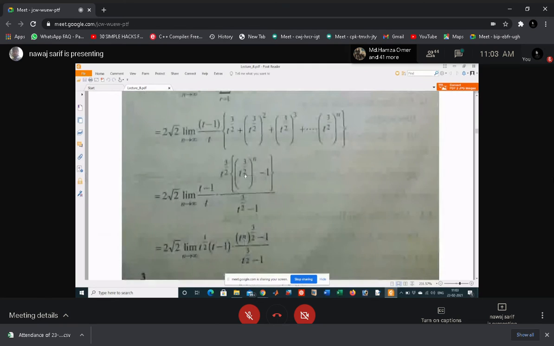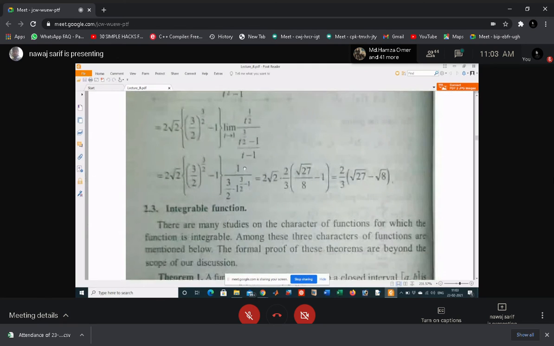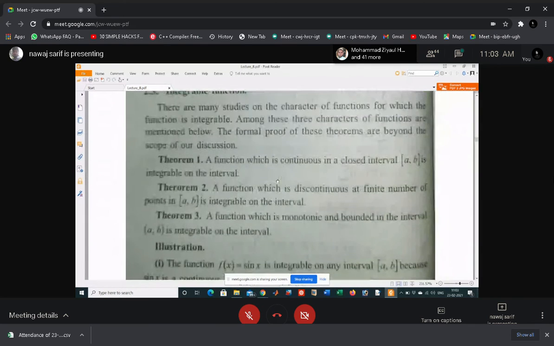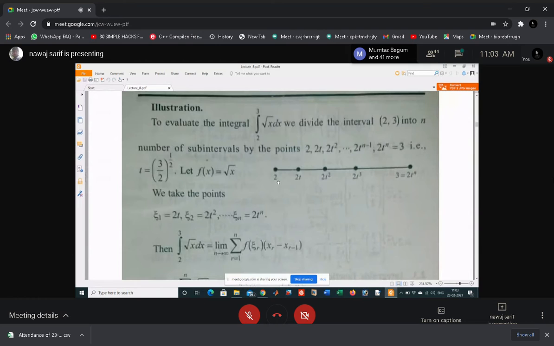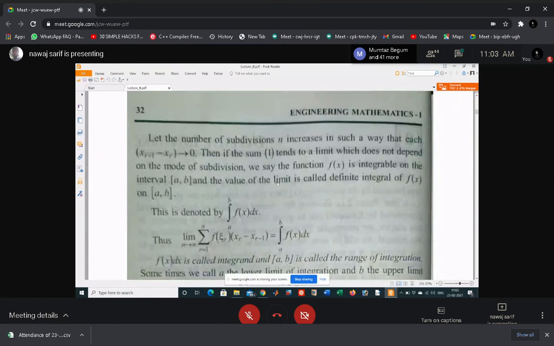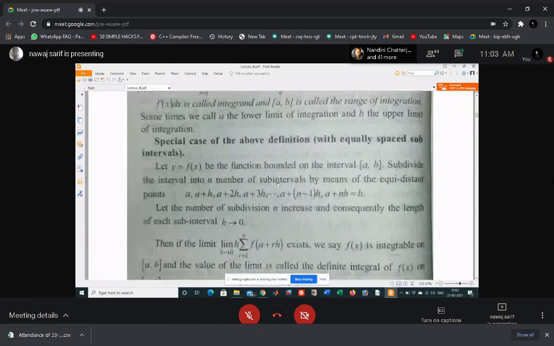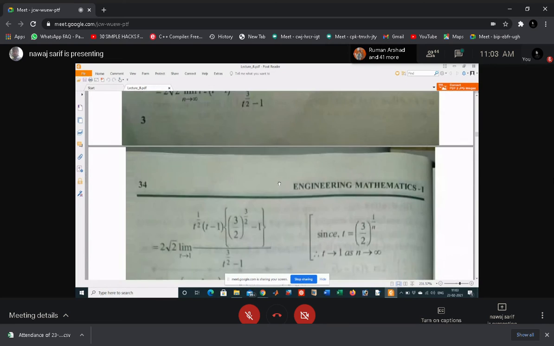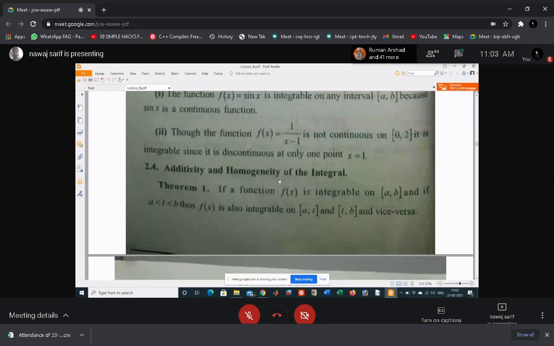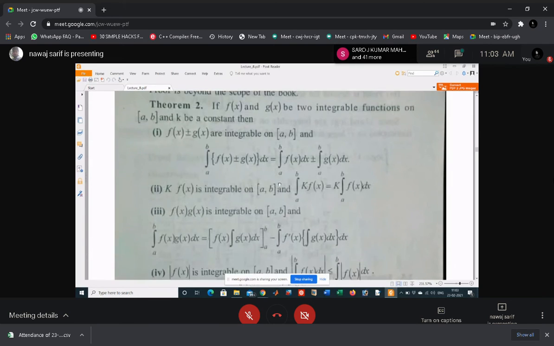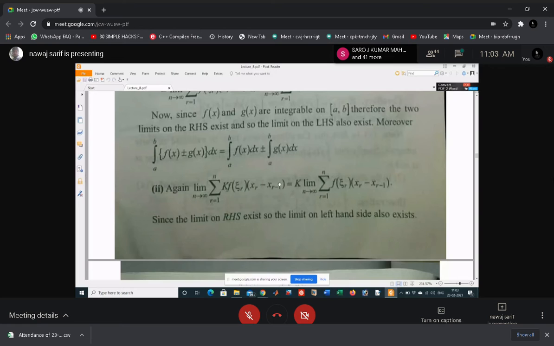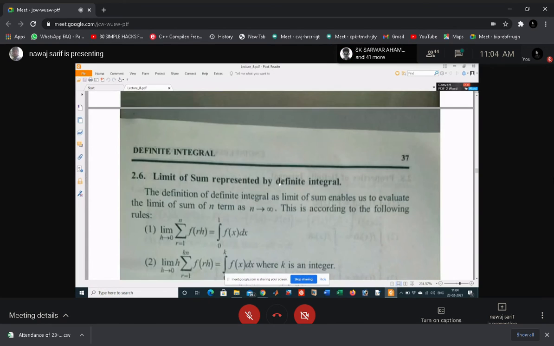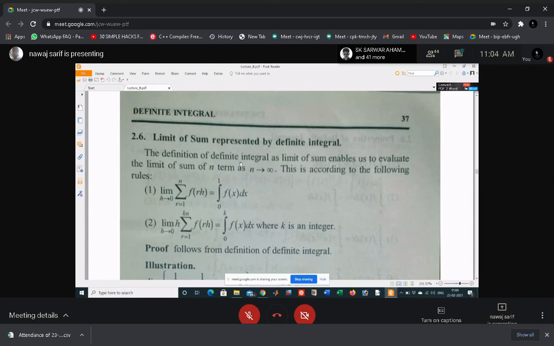So from today's lecture, the important thing is limit of sum represented by definite integral.